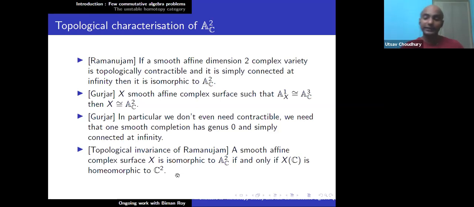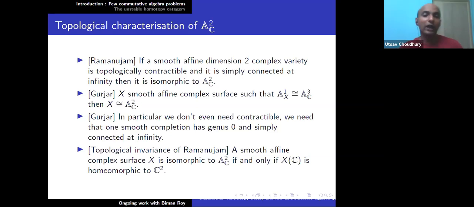So this is the beauty of Ramanujan's result, and that actually was the most influential thing for me to ask this kind of question. My motivation comes from purely topology, and then the topological classification of affine algebraic geometry. So this result was the starting point, and I wanted to ask the same kind of question if I increase the dimension.